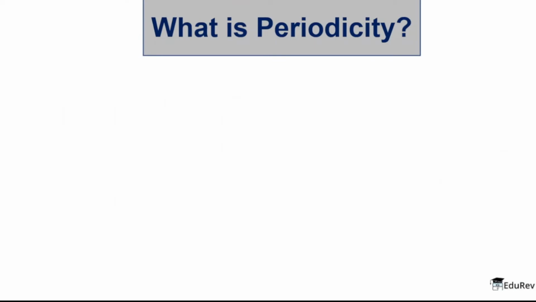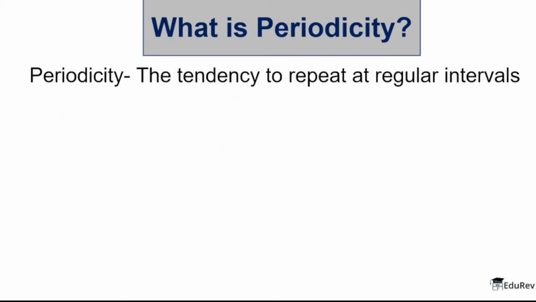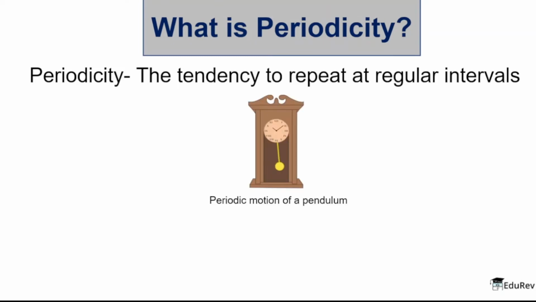So before starting with the Mendeleev's periodic law, let's first understand whether we are on the same page as to what is periodicity. Periodicity is the tendency to repeat at regular intervals. For example, the motion of a pendulum is called a periodic motion of pendulum. The reason is that pendulum repeats its position after a fixed interval every time.